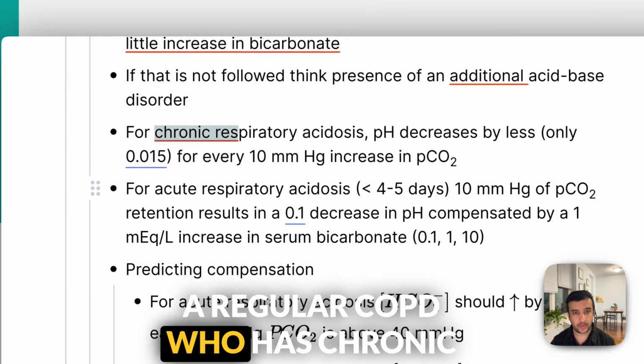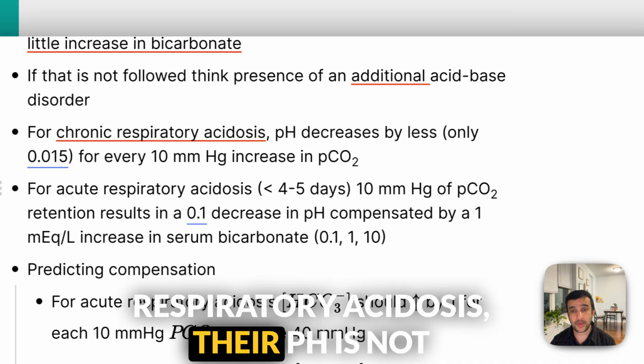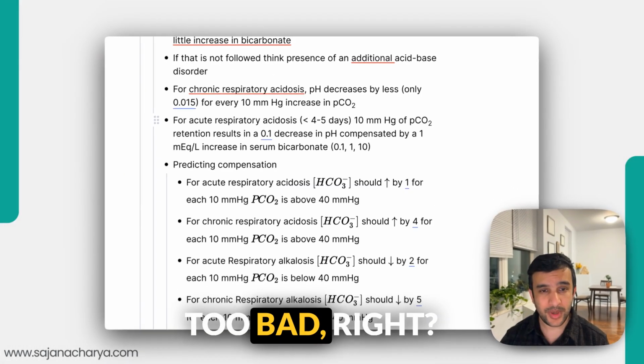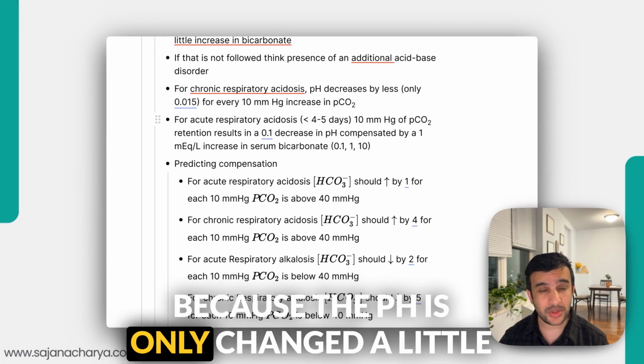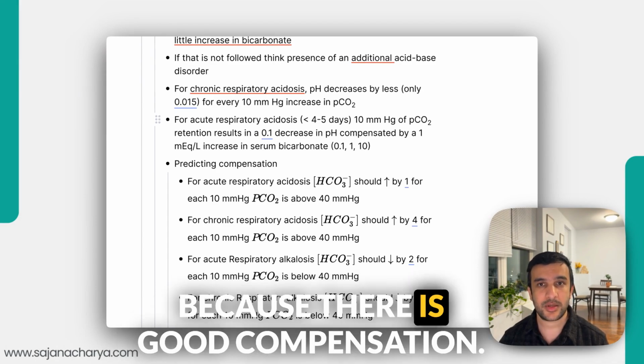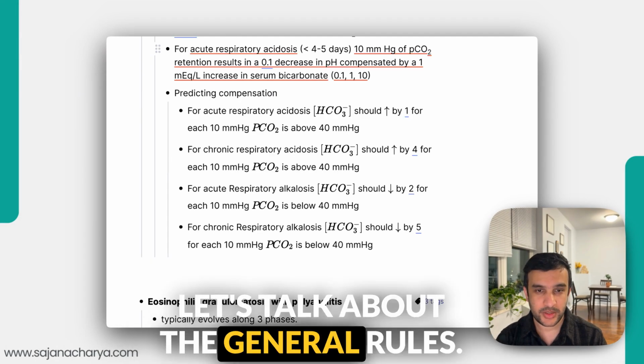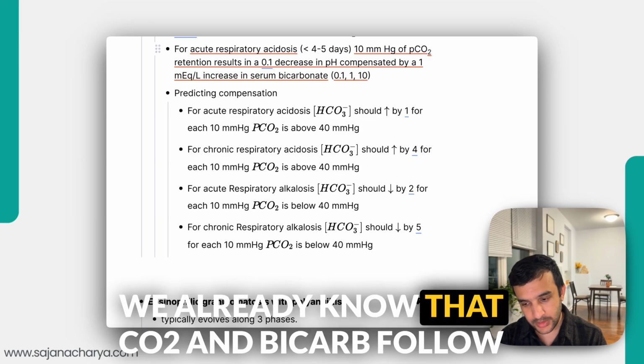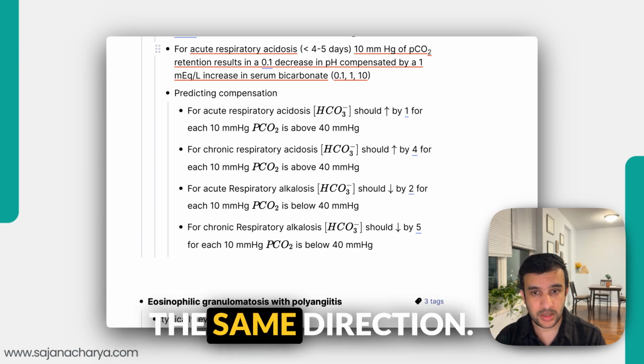Regular COPD patients who have chronic respiratory acidosis, their pH is not too bad, right? Because the pH is only changed a little, because there is a good compensation. Let's talk about the general rules. We already know that CO2 and bicarb move in the same direction.